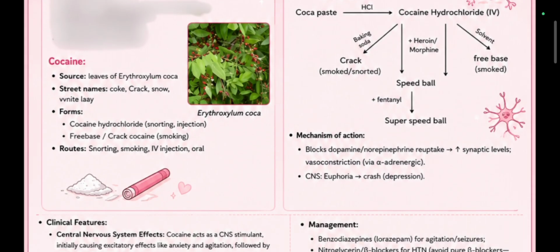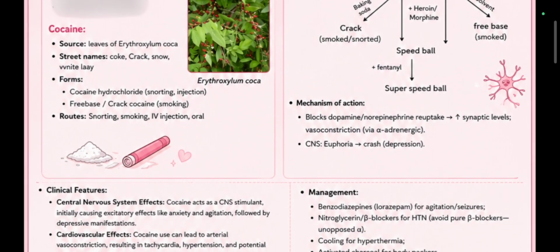Now, what is the mechanism of action? Cocaine blocks dopamine and norepinephrine reuptake, which increases their levels in the synaptic cleft and leads to vasoconstriction via the alpha adrenergic system. In simple words, just understand that cocaine stimulates both receptors, alpha receptors and beta receptors. Beta receptors are responsible for increase in heart rate, okay, and alpha receptors are responsible for vasoconstriction. So as cocaine acts on both of these receptors, the effect is going to be increase in the heart rate and increase in the blood pressure.